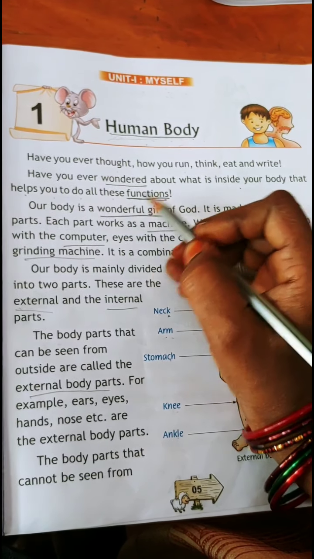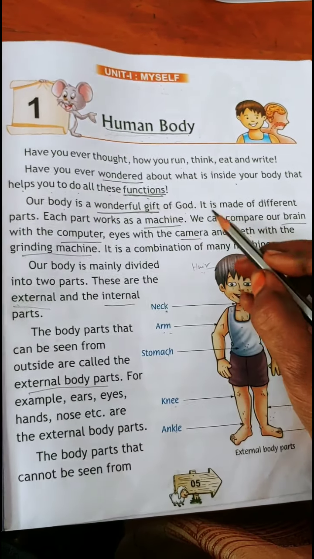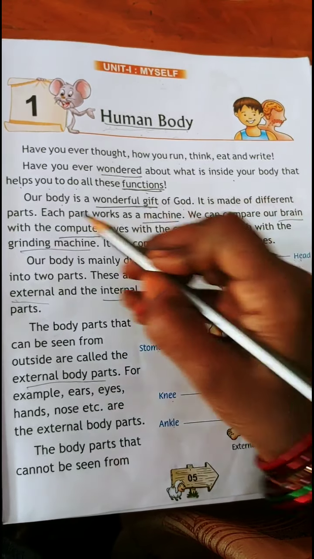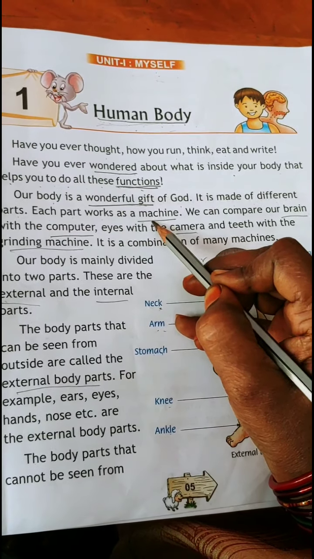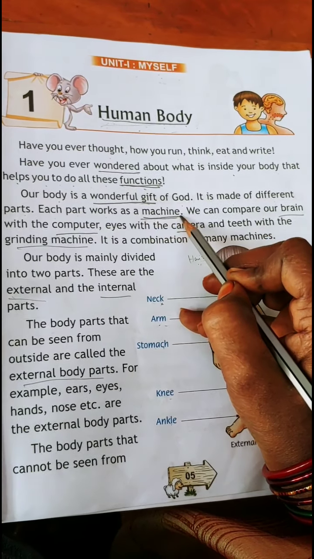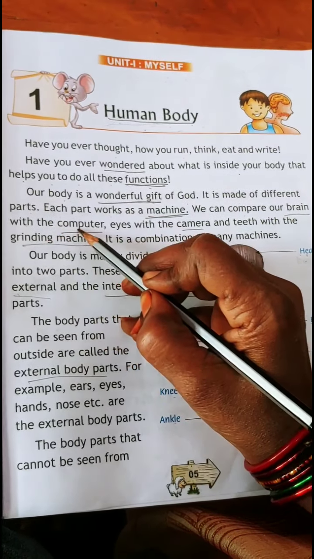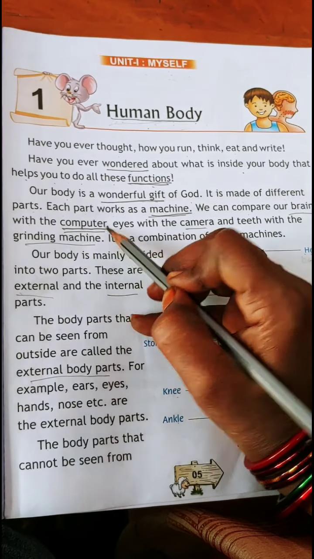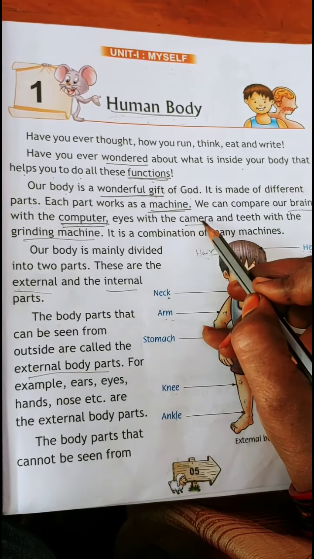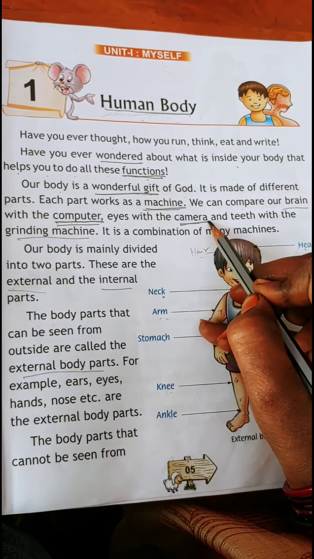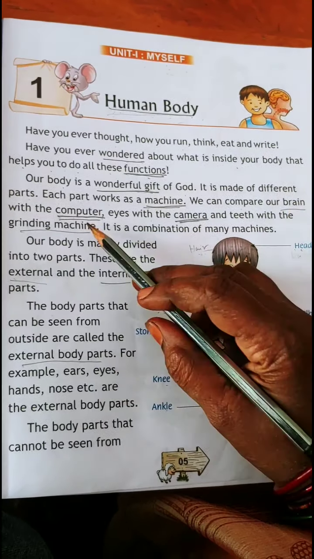F-U-N-C-T-I-O-N-S. Functions. Our body is a wonderful gift of God. It is made of different parts. Each part works as a machine. M-A-C-H-I-N-E. Machine. Underline. We can compare our brain with the computer. Underline the computer. C-O-M-P-U-T-E-R. Computer. Eyes with the camera. C-A-M-E-R-A. Camera. So eyes are compared to the camera, brain is compared to the computer.